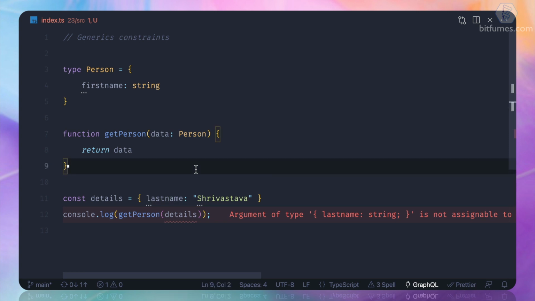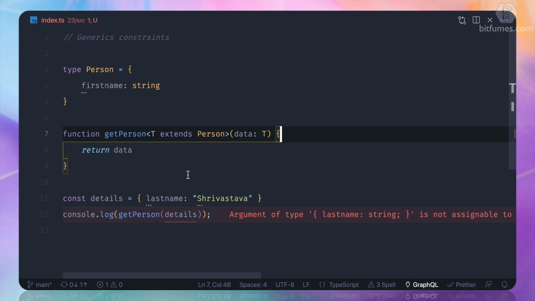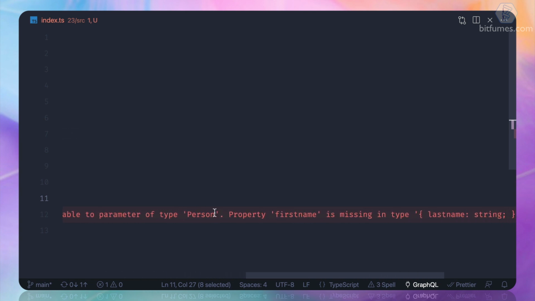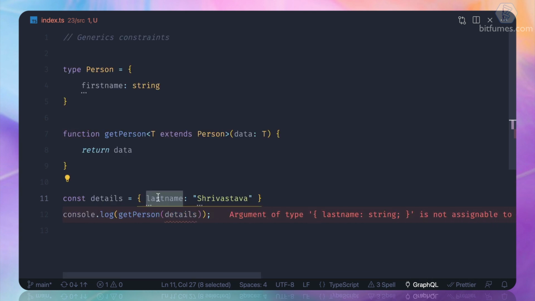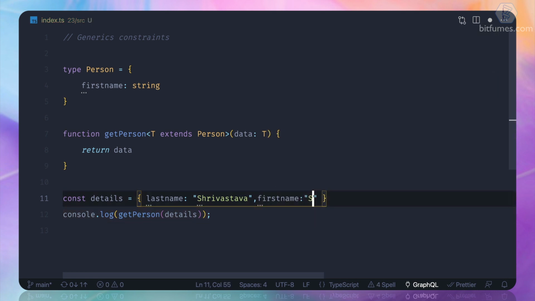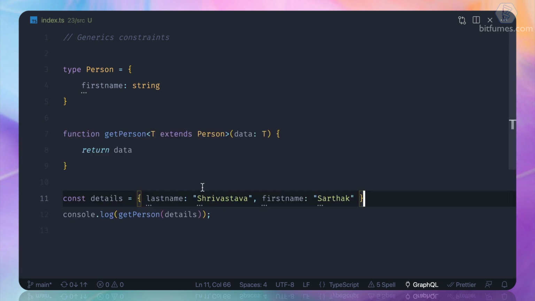So now what I'm going to do, I will come back with the T as a type, but I will say, hey, this type T is actually going to extend the Person type. By doing this, now we are saying that, hey, we want this first name and anything else you pass. So now we are just passing the last name, and it's complaining that, hey, first name is missing. So we just need to send the first name, which is Sarthak. Okay, now let's run it, and beautiful, everything is fine.